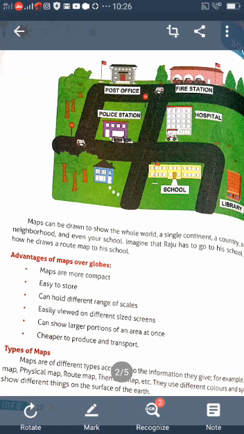First, road maps. What is a road map? Children, look at the map. Indian map is there. In this map, the road networks are identified. There are so many types of roads: national highway, golden quadrilateral road, north-south corridor, east-west corridor, other roads. All these types of road networks are shown in this map. So they use different symbols. Understood? Different colors and colored lines are shown in this map.